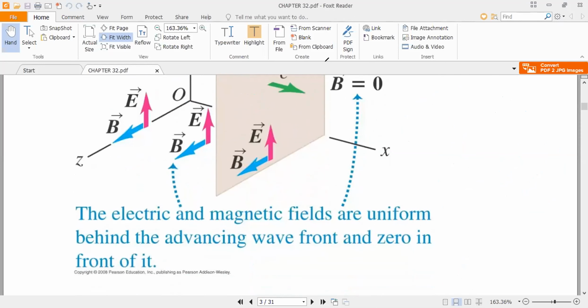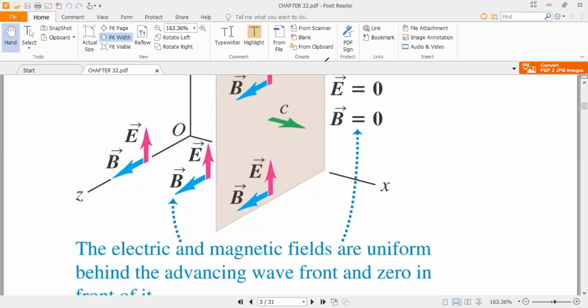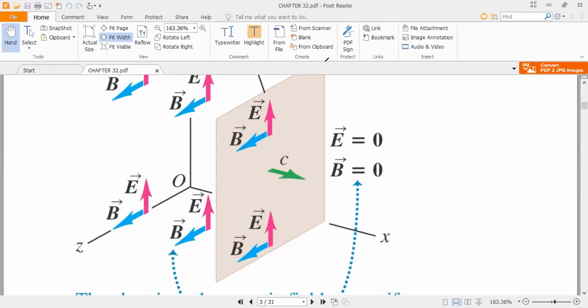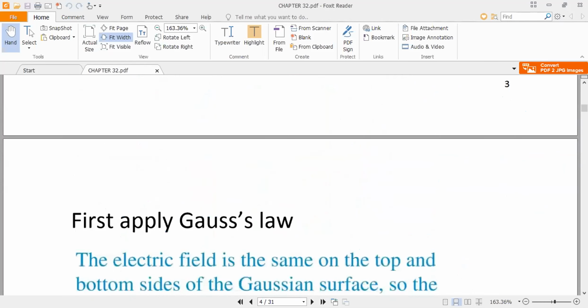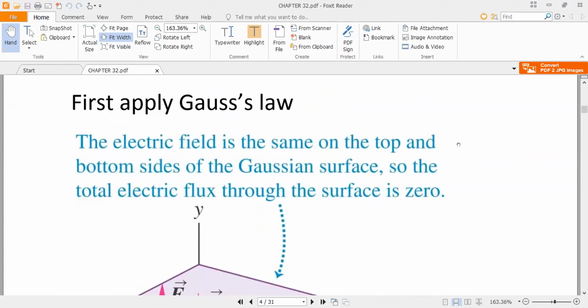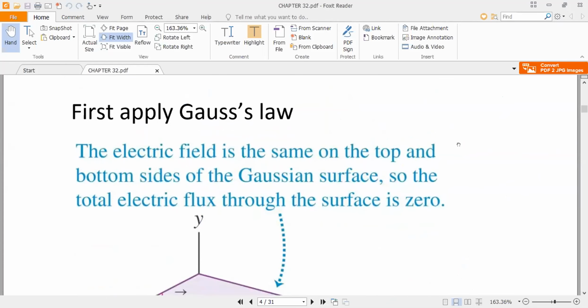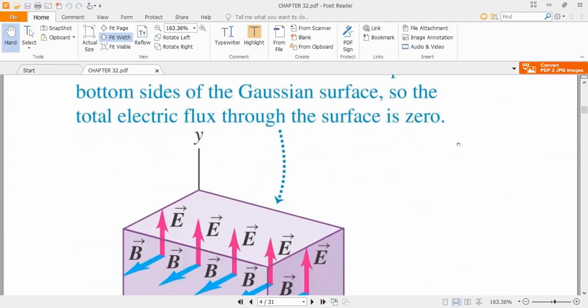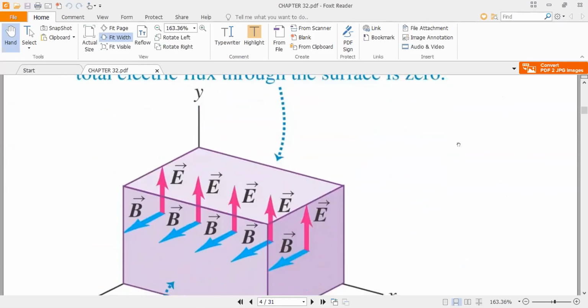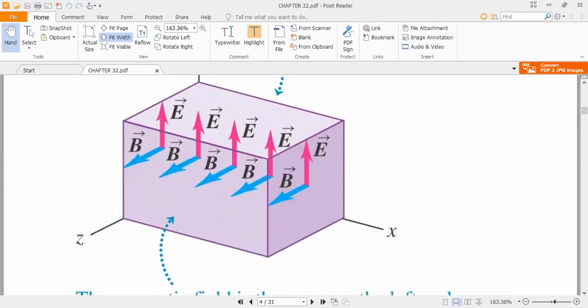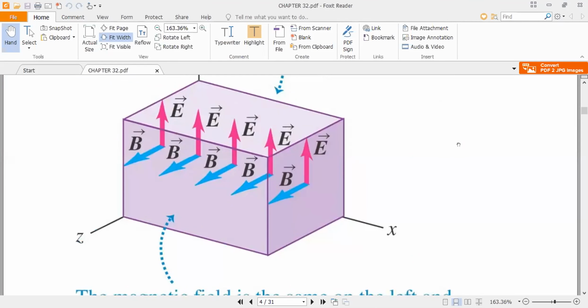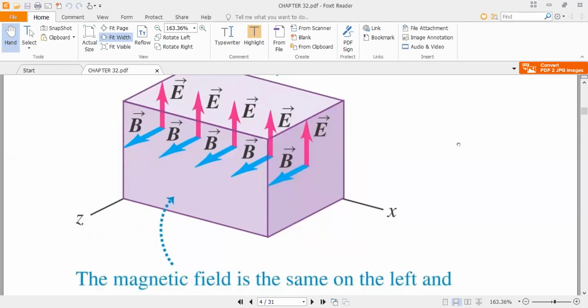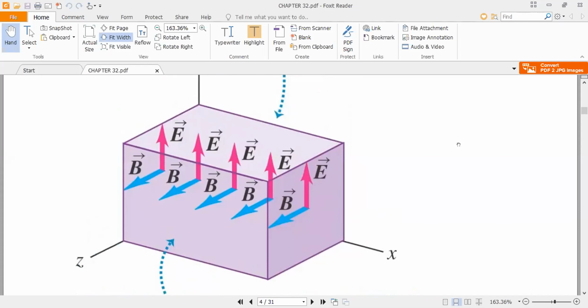The electric and the magnetic field are uniform behind the advancing wave front and 0 in front of it. So you can see that from the figure. If you apply Gauss's law on an electromagnetic wave, the total electric flux and the magnetic flux will be 0 because these fields are the same. For example, if we draw an electromagnetic wave like this,